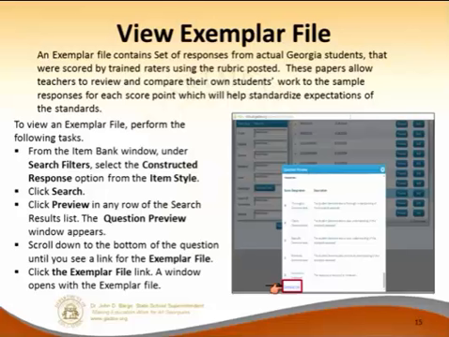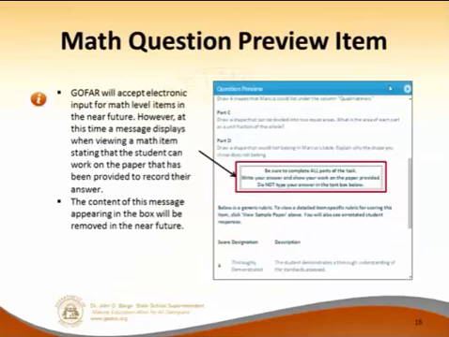This is the work that you have been helping us with for the past 2 years. You can see all of these right now in the online assessment system. It's just in GOFAR, they're also going to be there. I mean, it's the same items and the same rubrics and all that that you currently have access to.